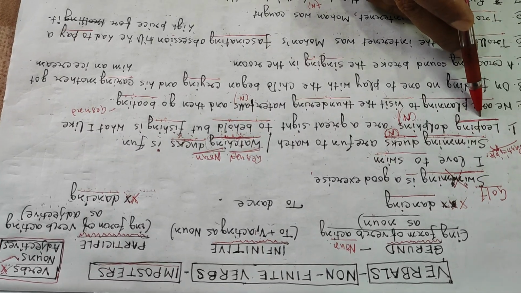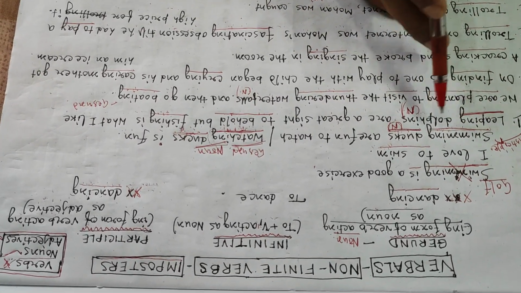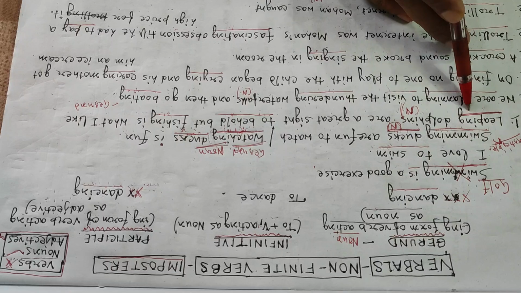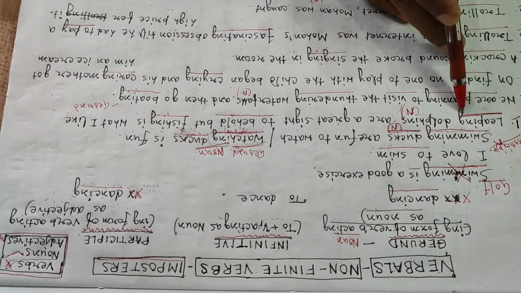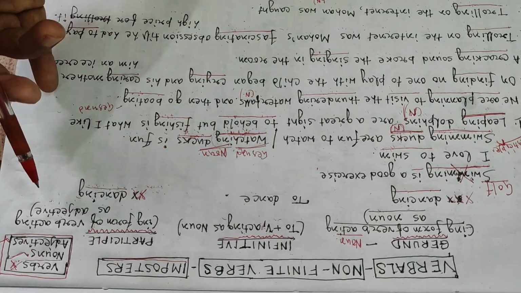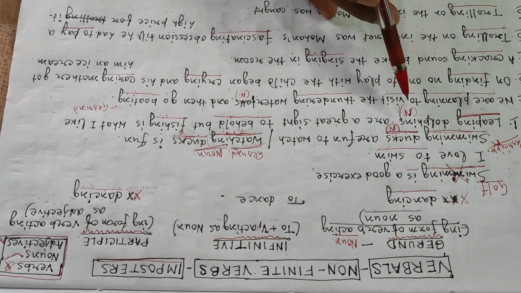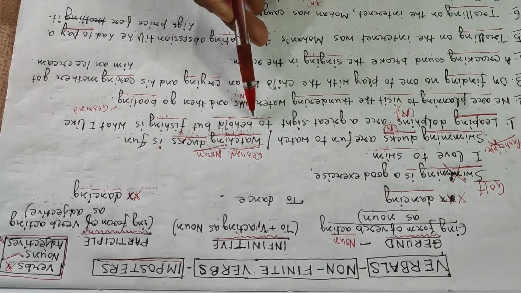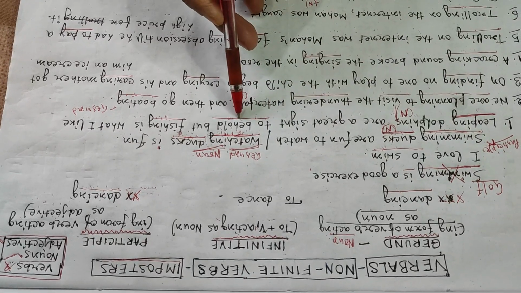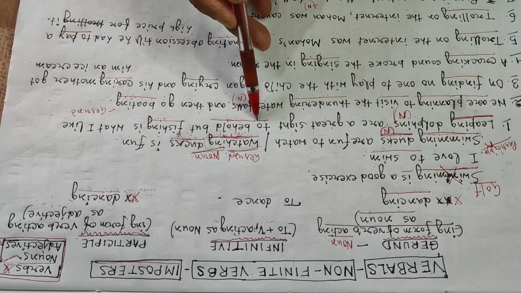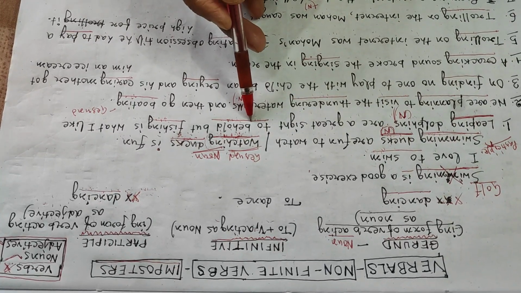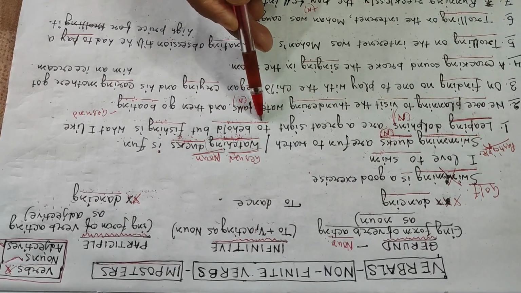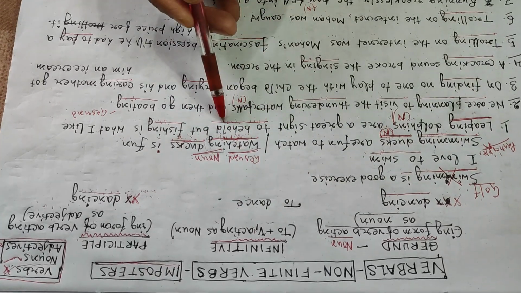Leaping means jumping. Jumping dolphins, the dolphins which are leaping. So leaping is an adjective. It is clearly an example of a participle or an adjective. Leaping dolphins are a great sight to behold. To behold, what is behold? Behold means to see. So it is an infinitive. To behold, to jump, to see, to come, to go, to play, to laugh, all these are examples of infinitives or nouns.